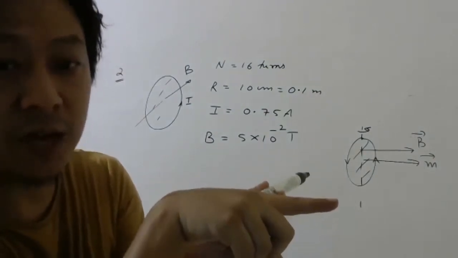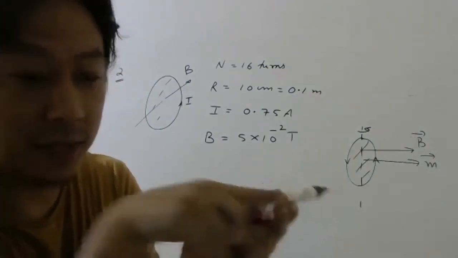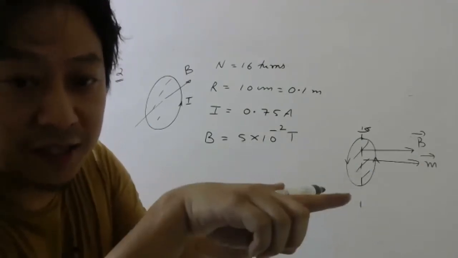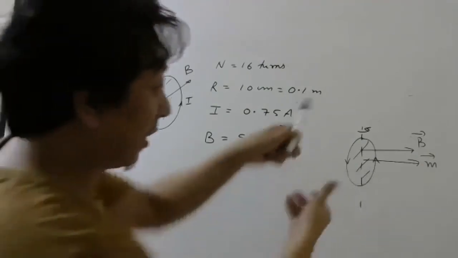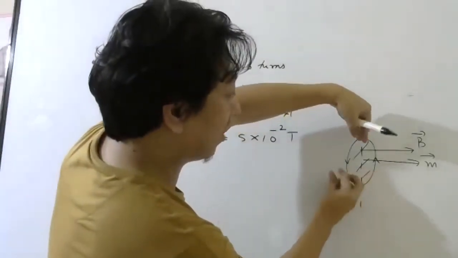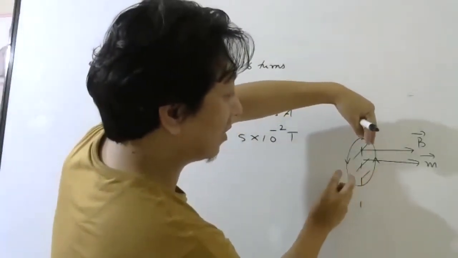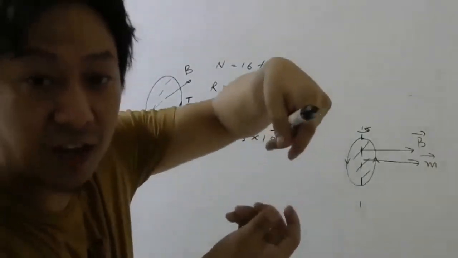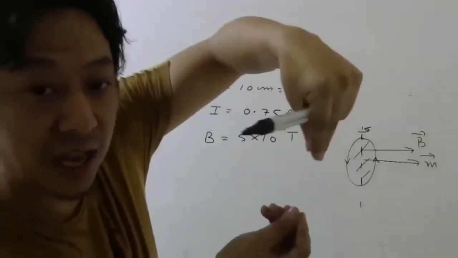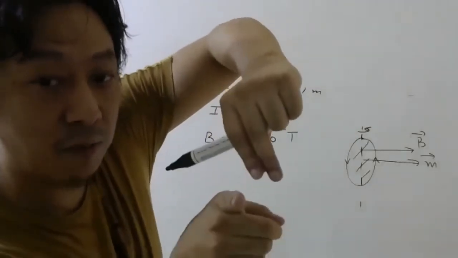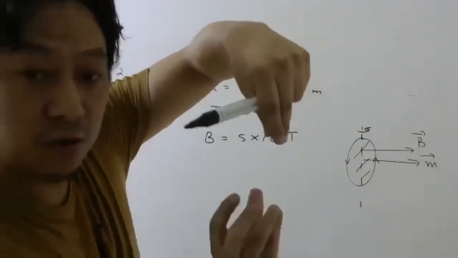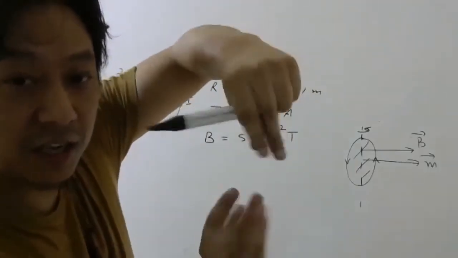So if you leave it, what will happen? That magnetic moment will try to come parallel to magnetic field. So as it is trying to come parallel, it will experience a torque. Once it becomes parallel, torque will be 0. But because of inertia, it will continue to go slightly this side. Then again, M will try to come this way. So that way your current loop will keep oscillating.